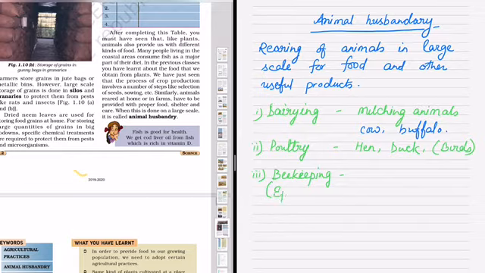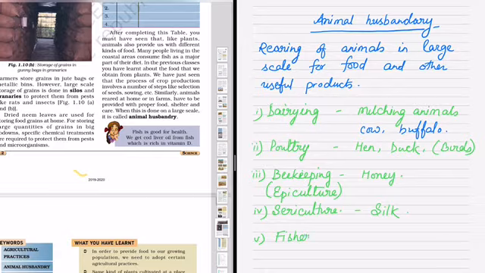As we need plants, similarly we also need animals for food and other purposes. The rearing of animals on a large scale for food and other useful products is called animal husbandry. Animal husbandry has several branches like dairying. The milching animals like cow and buffalo, which give us milk, we rear them, and this is called dairying. Poultry: hen, duck, and other birds that we rear for eggs and meat is called poultry. Beekeeping is also called apiculture, where we culture the bees to get honey.